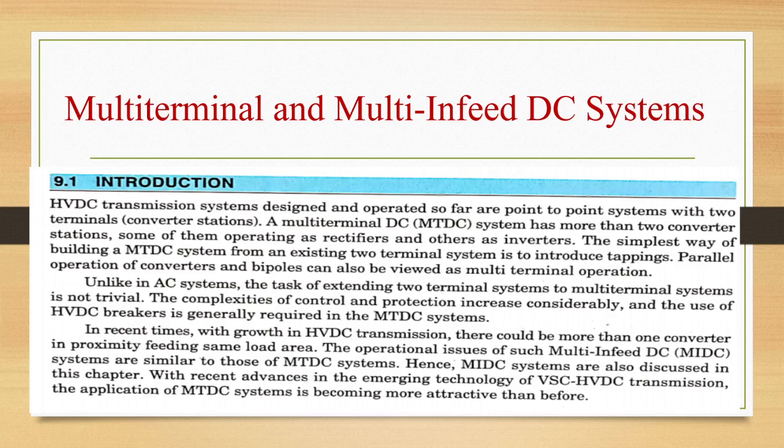The simplest way of building a MTDC system from an existing 2 terminal system is to introduce tappings. You must have heard about tappings. Parallel operation of converters and bipoles can also be viewed as multi-terminal operation. So some values will be set for different tappings, and according to which value we want, we can set our voltage levels. That is called as tappings.